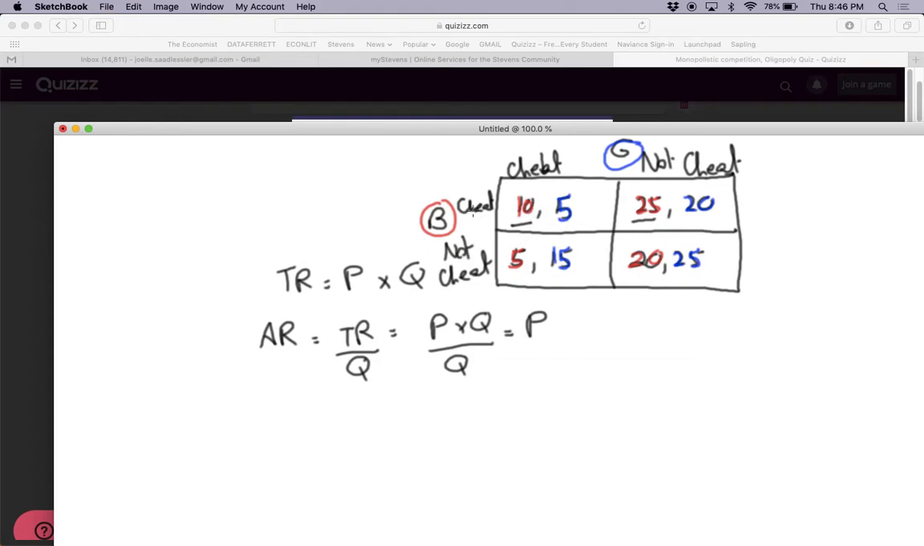Okay. So basically, B says, if G cheats, I prefer to cheat. If G doesn't cheat, I prefer to cheat. So for B, cheating is dominant. G says, if B cheats, I have a choice between 5 and 20. 20 is better. I prefer not to cheat. If B does not cheat, I prefer to not cheat. So not cheating is dominant for G.